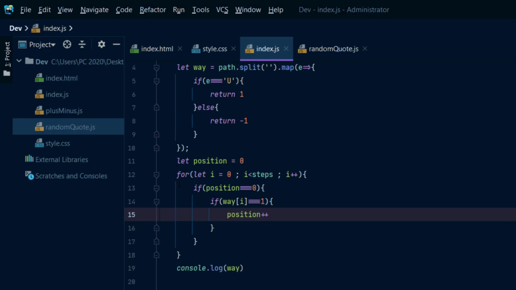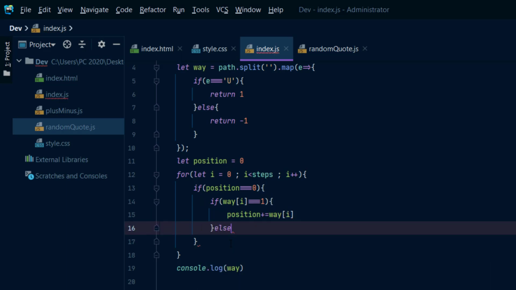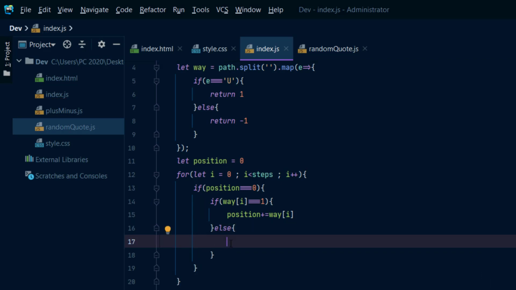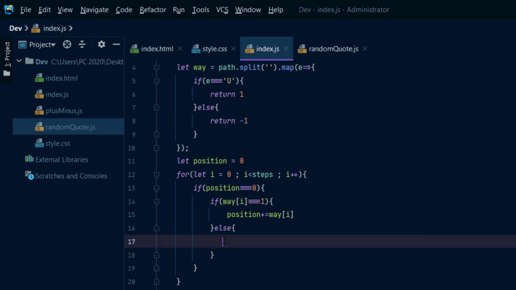We're going to increment the position by 1. Let me just say position plus way, and boom, 1. Else, if it's not 1, what will it be? It would be -1, of course. If it's -1, we're going to pass a valley, because we dive into the valley and then go out from the valley. So here we have passed one valley.